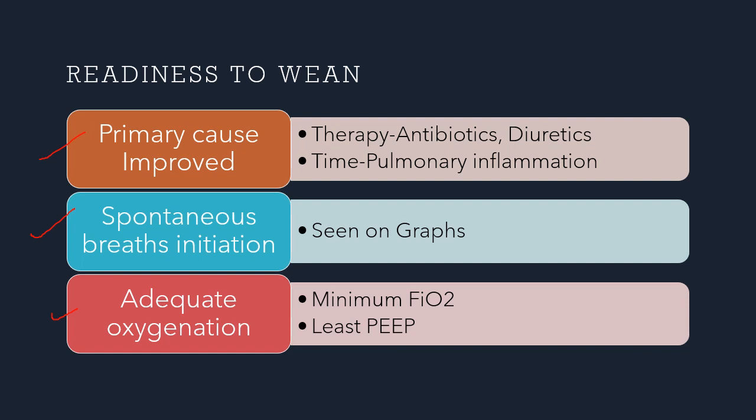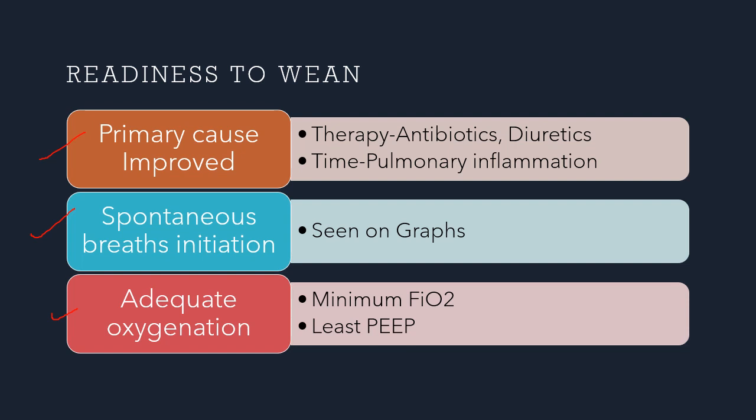Also keep these things in mind. Suppose the patient is spiking a new fever. Then you must think there is some other focus of infection. It can be in the lungs or elsewhere, but again that's an extra burden the patient will have to face if you extubate. So that's not an ideal condition. If the patient is having a nutritional deterioration, electrolyte imbalance, a renal problem, or an underlying liver problem, all of these are relative contraindications that point towards a possible extubation failure. So attention should be given to correcting these extra abnormalities also.